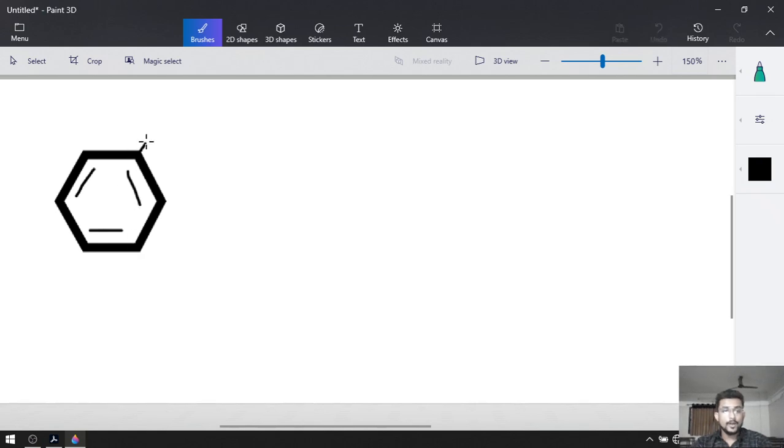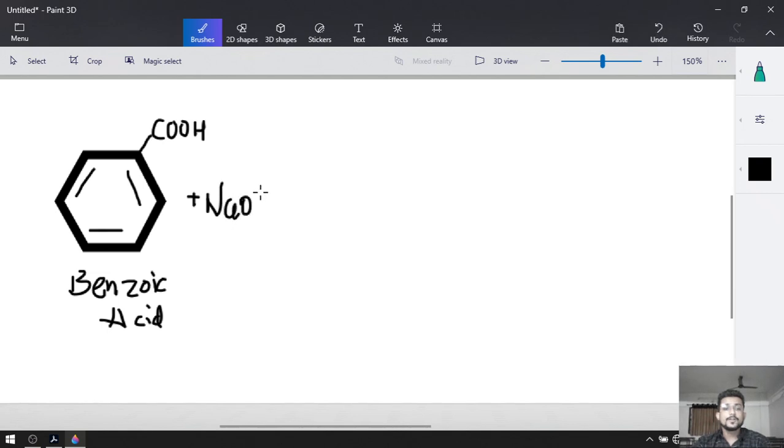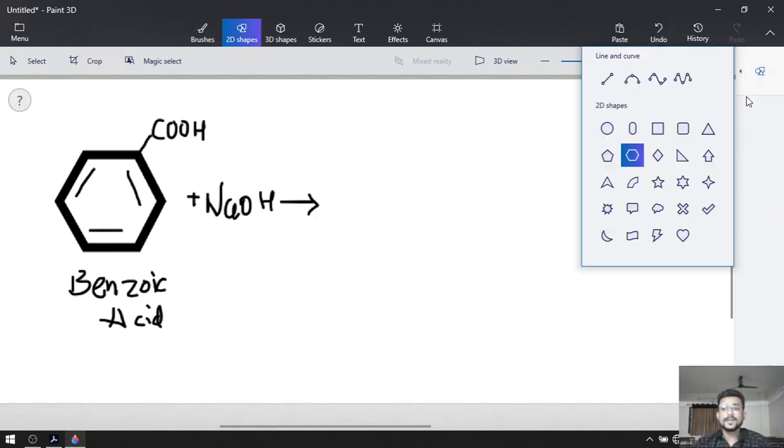and any one carbon containing COOH, which is known as benzoic acid. It is our benzoic acid. Okay. First, benzoic acid is converted into the sodium salt. So we are going to react it with NaOH. So when benzoic acid reacts with NaOH, it is converted into sodium benzoate.